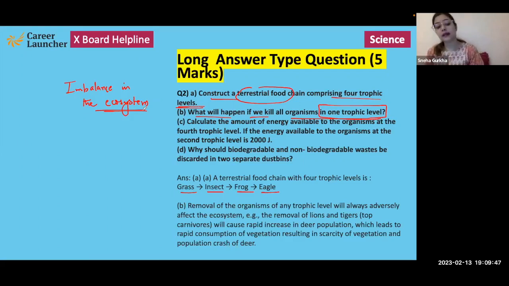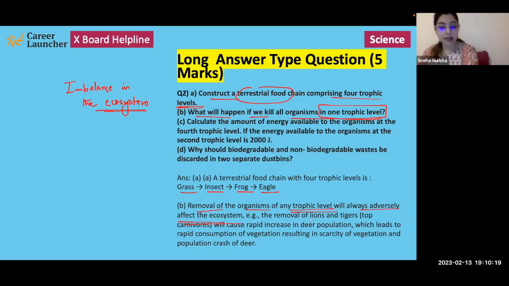There is an interdependency that we see between organisms at different trophic levels, and therefore if we choose to entirely remove all the organisms at a specific trophic level, it is surely going to result in an imbalance in the ecosystem, and disrupt the entire ecosystem altogether, right? So removal of the organisms of any trophic level will always adversely affect the ecosystem.